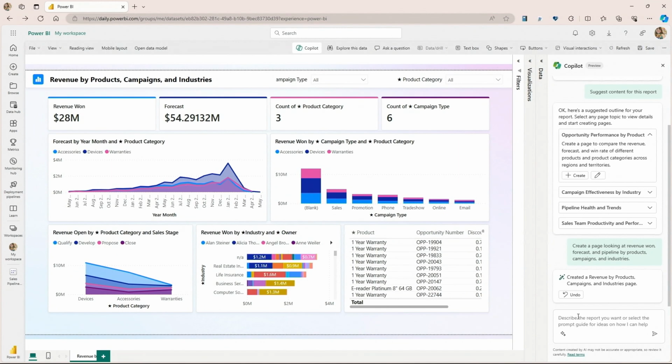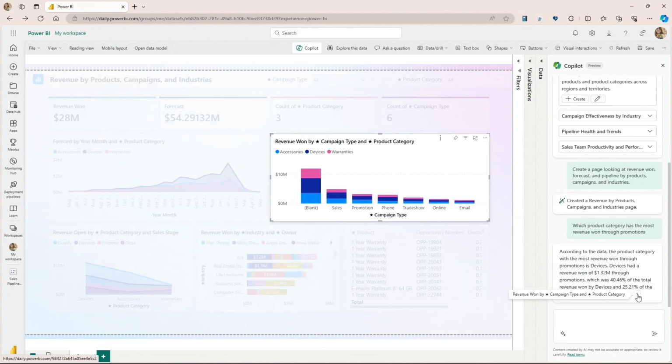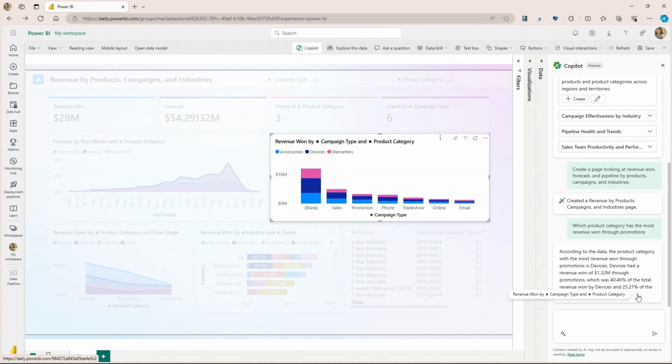And now if I want to make any tweaks to this, I can go and make them myself. So it's just another report that I can iterate over. Now, in this case, I actually want Copilot to help me get some insights in my data. So what I've actually asked it over here, and let's just take a moment to look at that, is: which product category has the most revenue won through promotions? So I just wrote that into the chat pane directly.